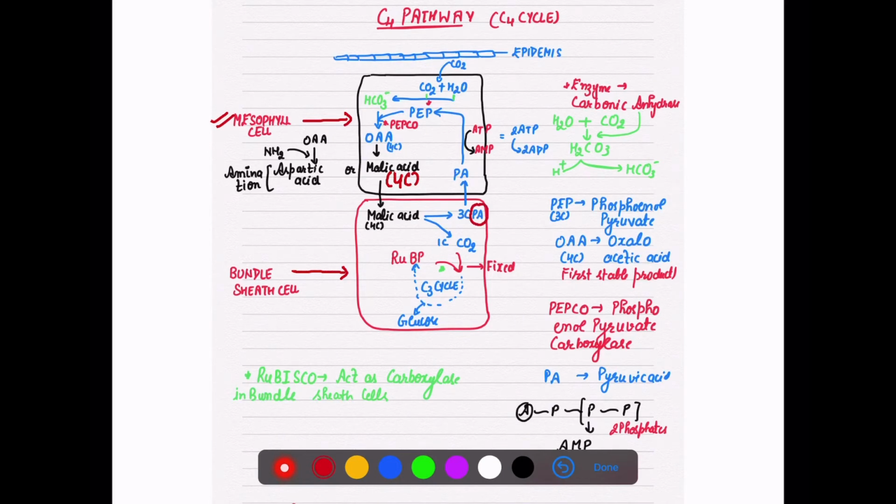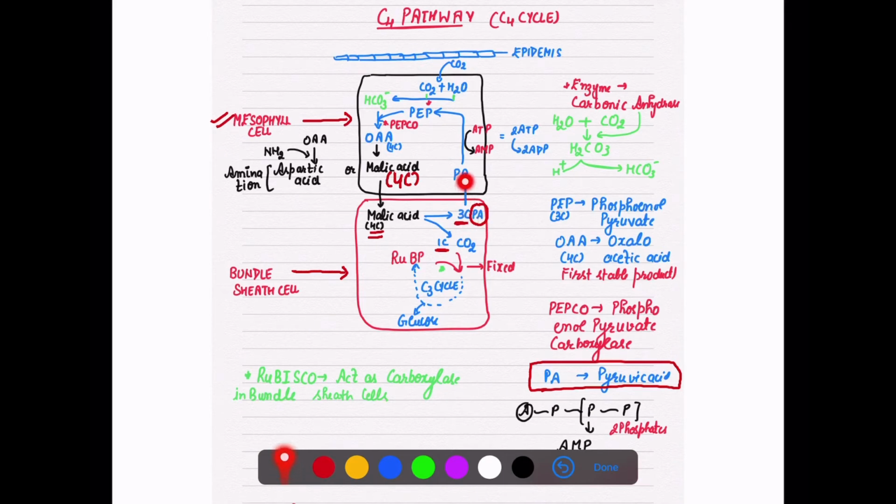What is PA? PA is pyruvic acid. So malic acid, a 4 carbon compound, will dissociate into 1 carbon dioxide and 3 carbon pyruvic acid. Now this carbon dioxide will be fixed with the help of the C3 cycle. But first let's look at what happened to this pyruvic acid.